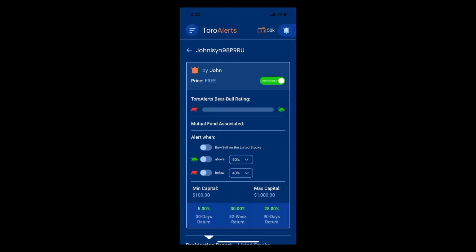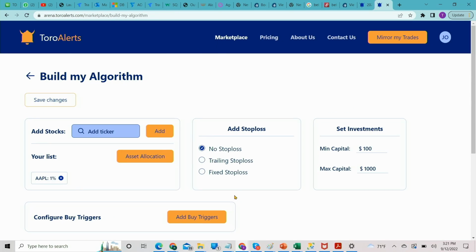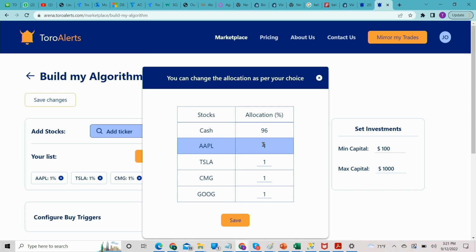Now we'll switch to the web-based demo, which describes how to build a strategy. There are two ways to build a strategy. I'll describe how a person would build a strategy based on technical indicators. The first thing the person does is add the different stock symbols that need to be tracked and allocate funds to them.